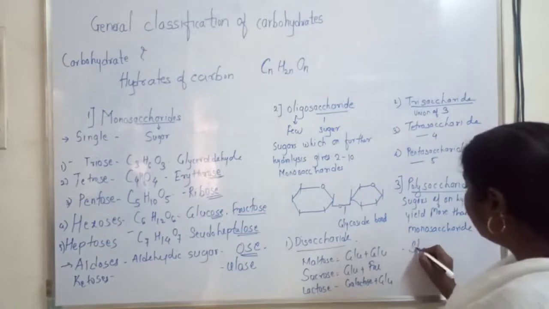The common examples are starch as well as glycogen.